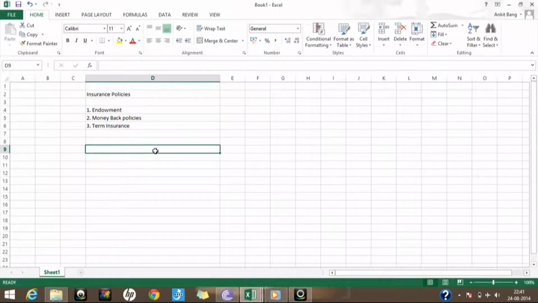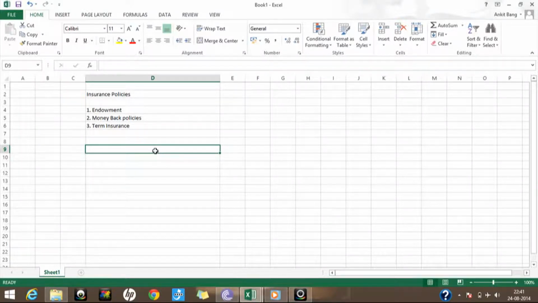For example, if you are paying, suppose, 30,000 per year for a policy of 40 lakh rupees, at the end of, suppose, 30 years, you'll get the sum of all the 30,000 that you have been paying over the 30 years.